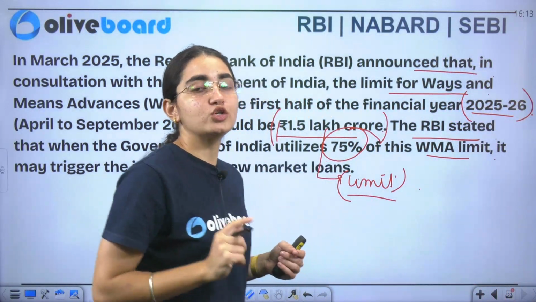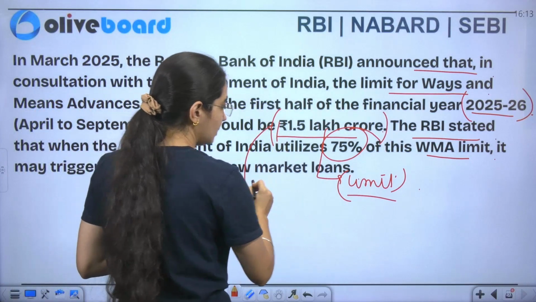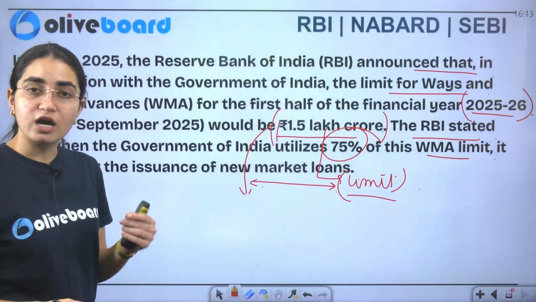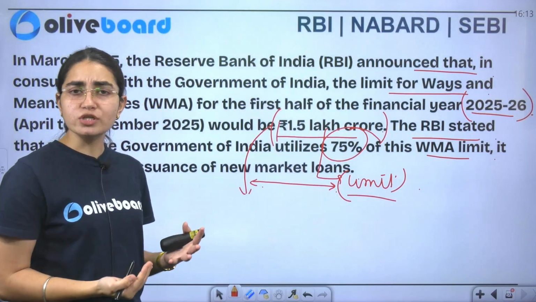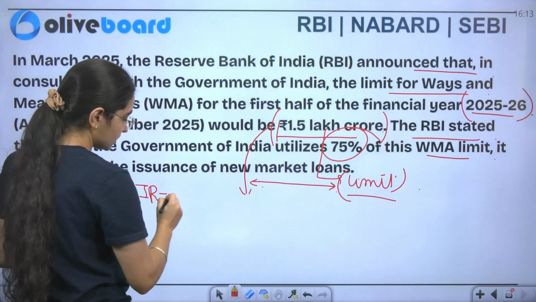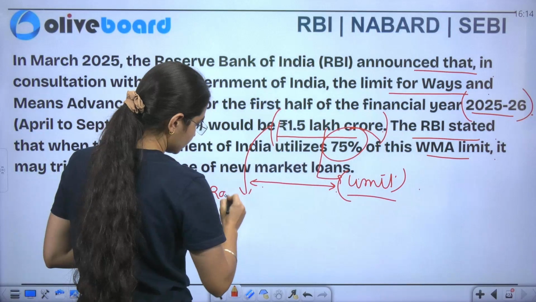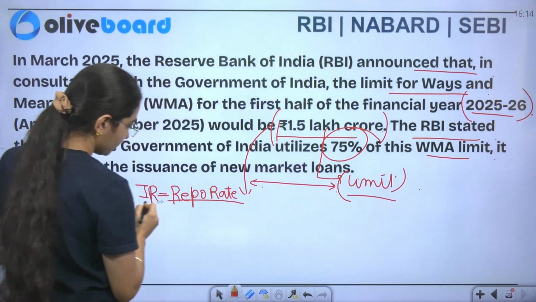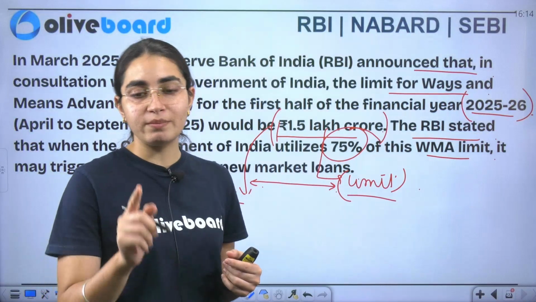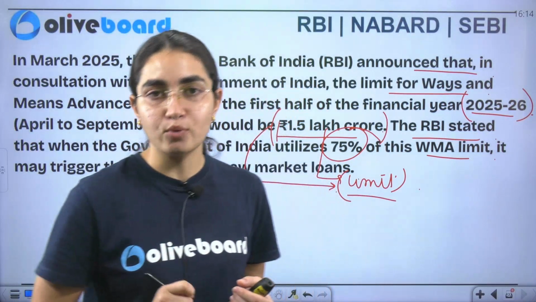One more thing to mention is that this is a limit. Since RBI has given a short-term loan to the government of India, it will also charge interest. You have to remember that the interest rate here is just equal to your repo rate. And what is the repo rate now? You have to answer this in the comment box: what is the current repo rate?